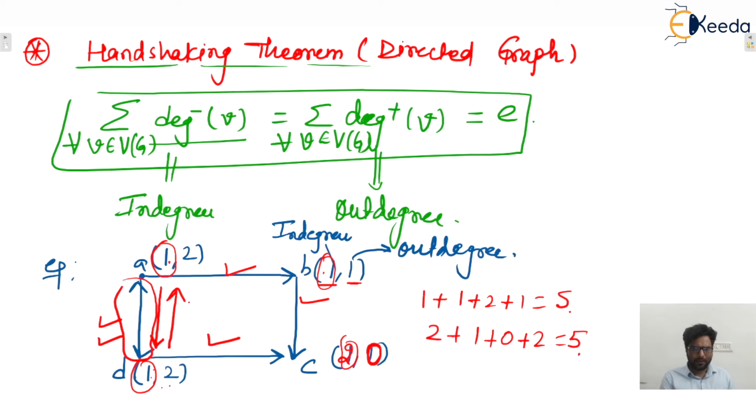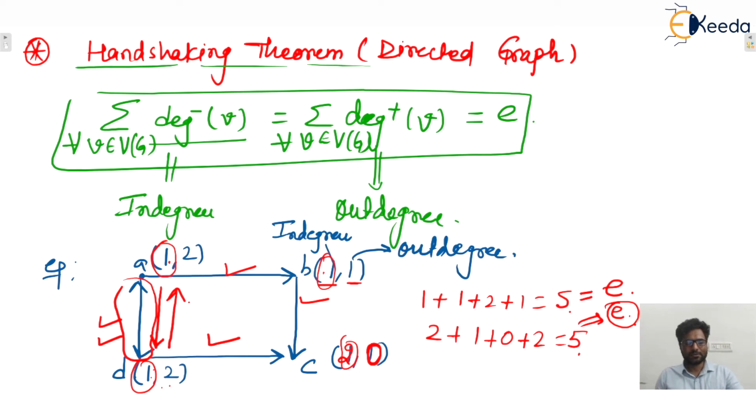So the sum of in degrees, that is 5, equals the number of edges, 5. Similarly, the sum of out degrees, that is 5, also equals the number of edges E. That is the handshaking theorem for directed graph.